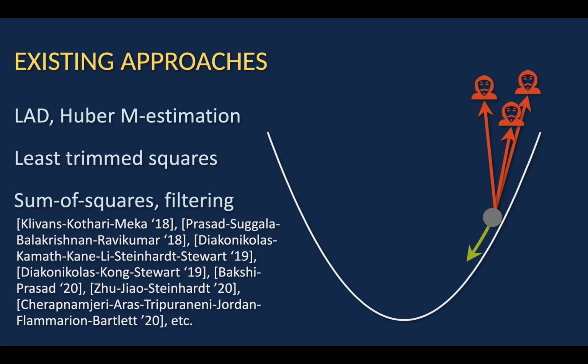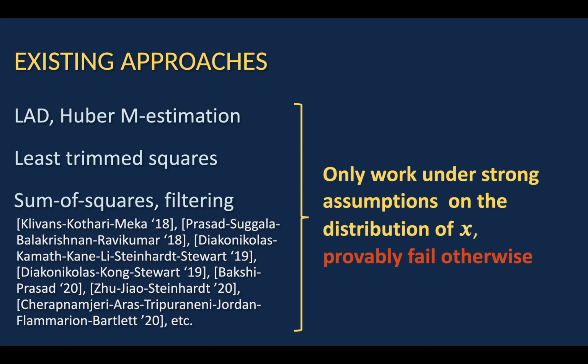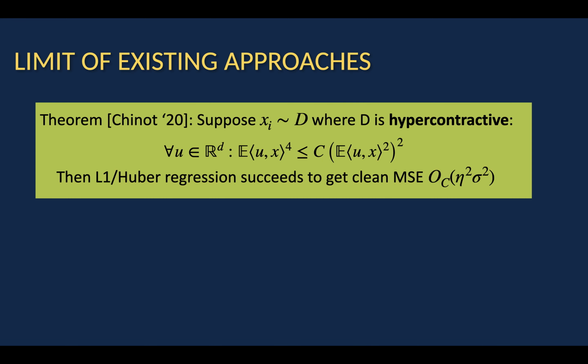And then there are sum of squares and filtering approaches, which have been very popular lately, to deal with corruptions both in the responses y and also in the covariates x. Now, what unifies these approaches is that they only work under strong assumptions on the distribution of x, and they provably fail otherwise. And this is a problem for us, because in our setup, there are no distributional assumptions on x.